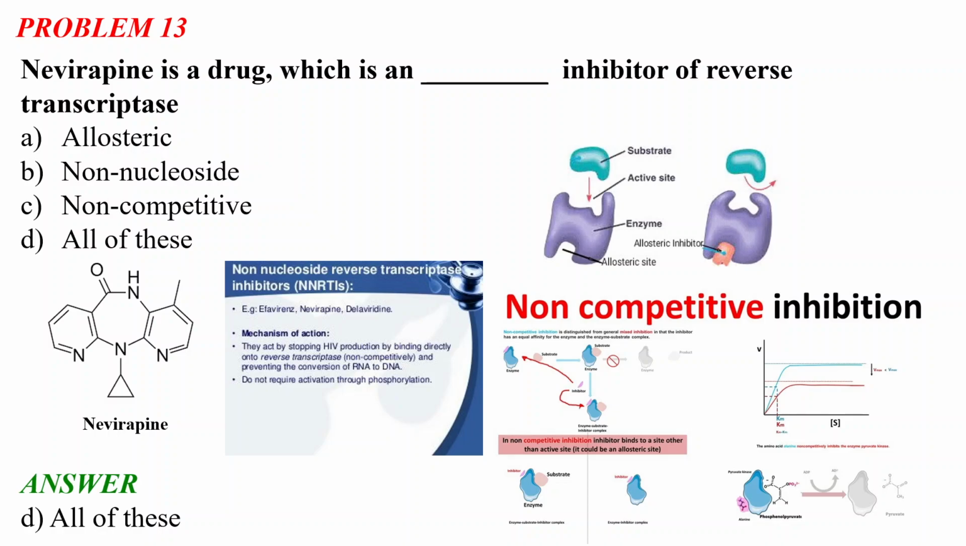They act by stopping HIV production by binding directly to the reverse transcriptase, and they do not require activation through phosphorylation. So this is called an allosteric inhibitor. Now what is an allosteric inhibitor?